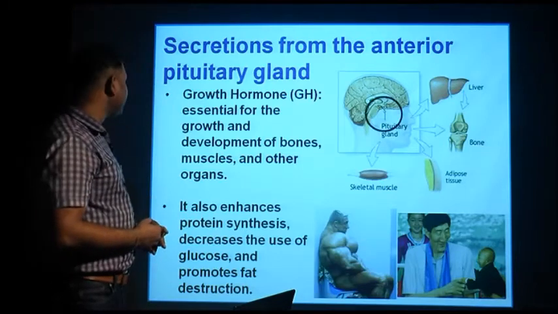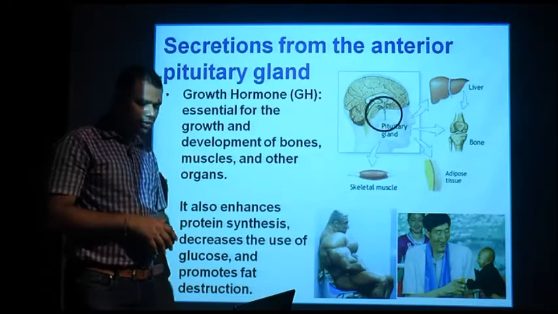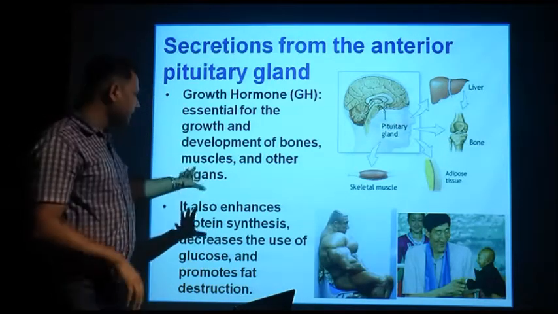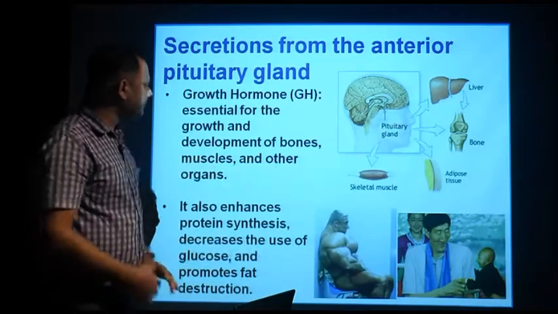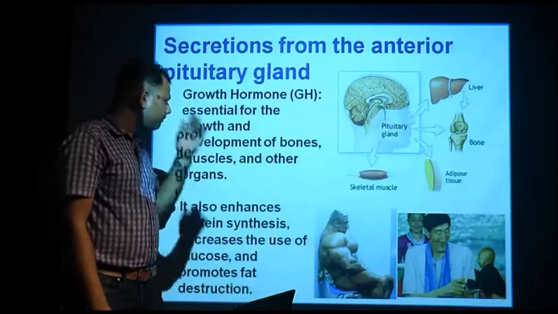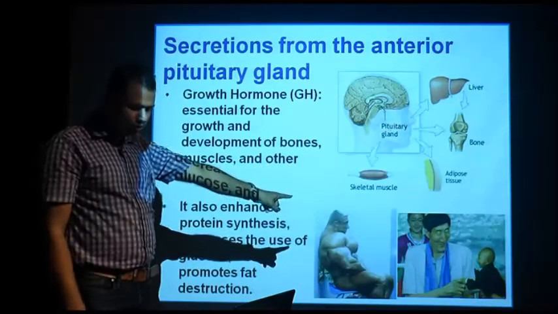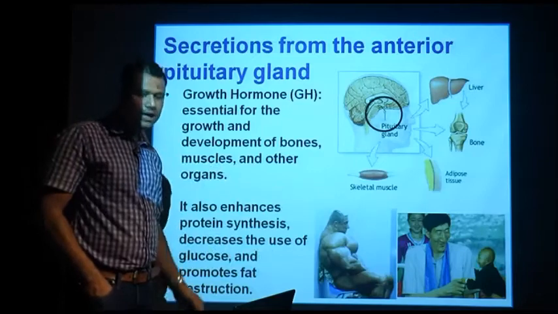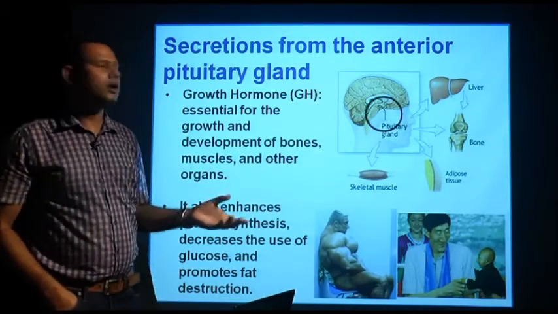It also enhances protein synthesis, decreases the use of glucose and promotes fat breakdown. So ultimately it also helps in body metabolism. And the right side images show some of the abnormalities due to growth hormone. You can see the very tall growth there. The right image shows the tallest person in the world as well as the shortest person in the world. That is due to the uncoordinated function of your growth hormone.